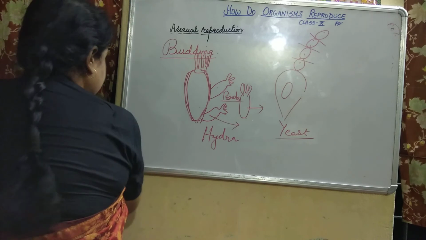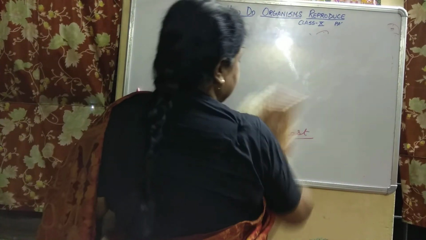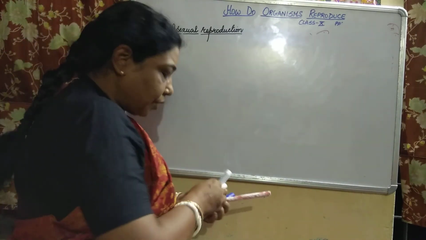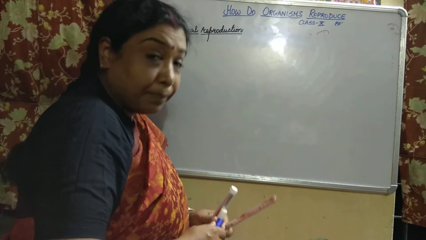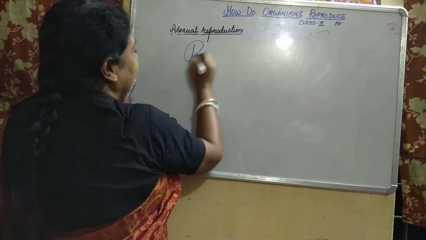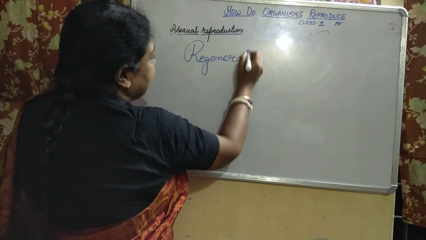Now come to the next method, that is regeneration. We have started with asexual reproduction today, so now we are going to see regeneration.